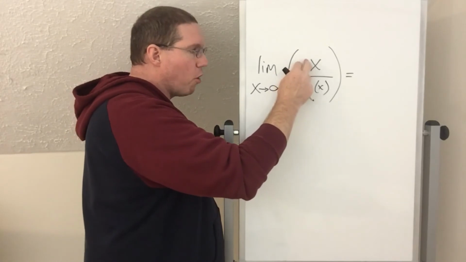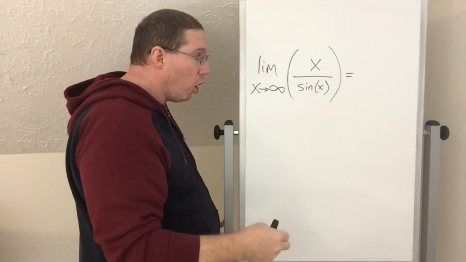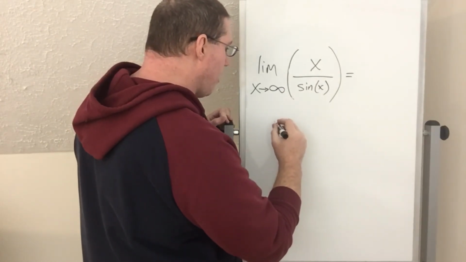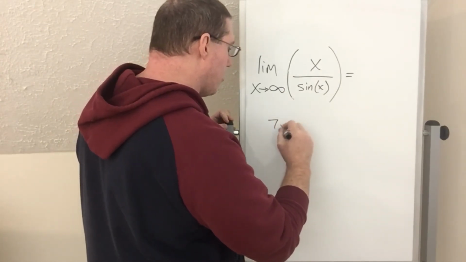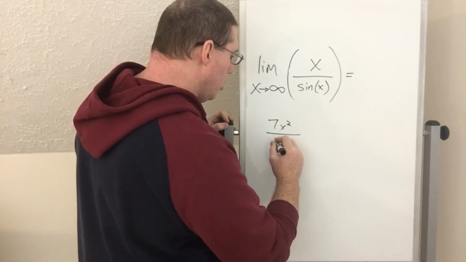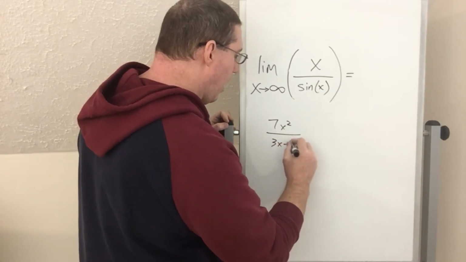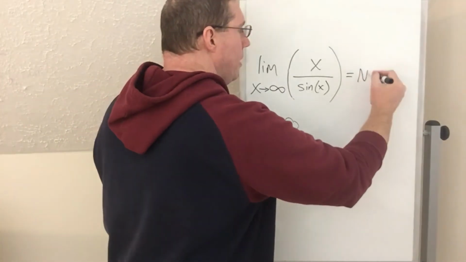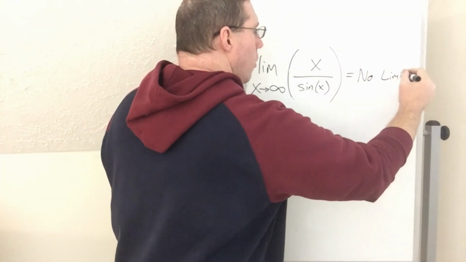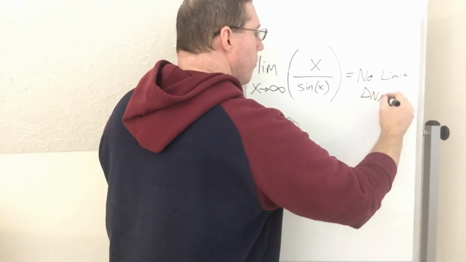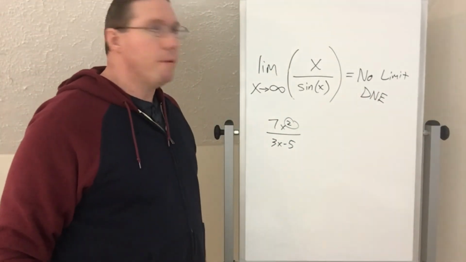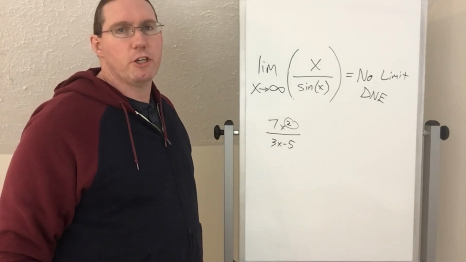The numerator is stronger, the denominator is weaker, and therefore that's the same thing as having 7x squared over 3x minus 5, right? The power of the numerator is stronger, and then we say no limit or does not exist, right? One of the two of those, okay? And so that's pretty much it for limits at infinity involving trigonometric functions.